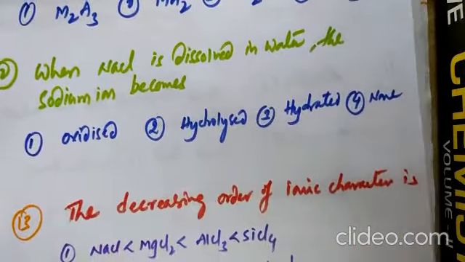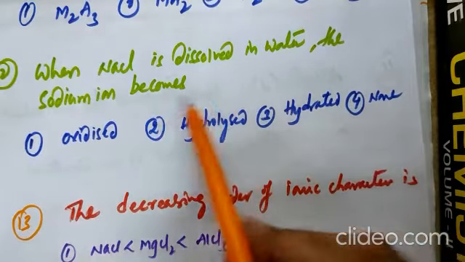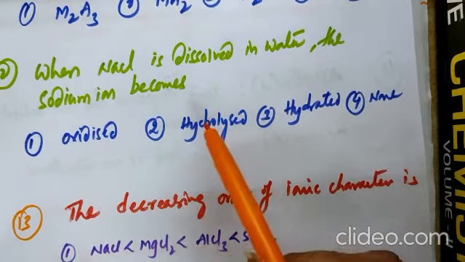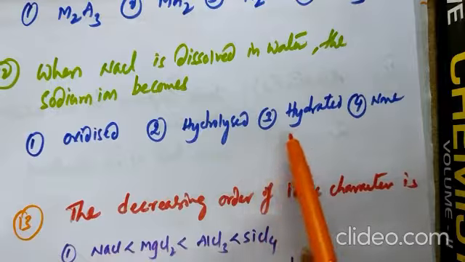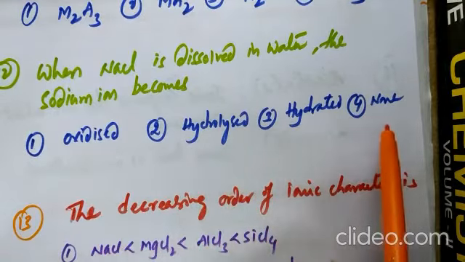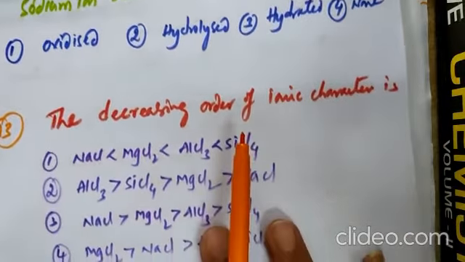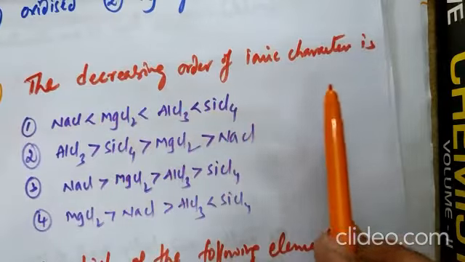Next, question number 12. When NaCl, sodium chloride, is dissolved in water, sodium ions become... Obviously, sodium ions will become hydrated when they absorb water molecules. The options are oxidized, hydrolyzed, hydrated, none of the above. The correct answer is hydrated.